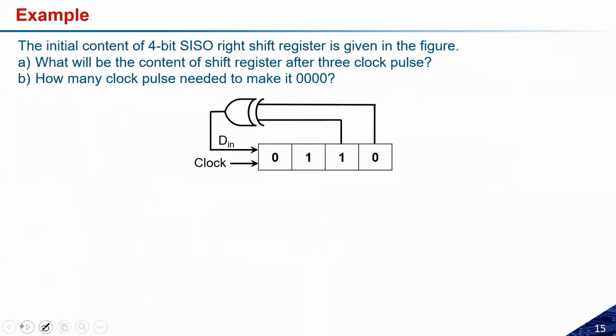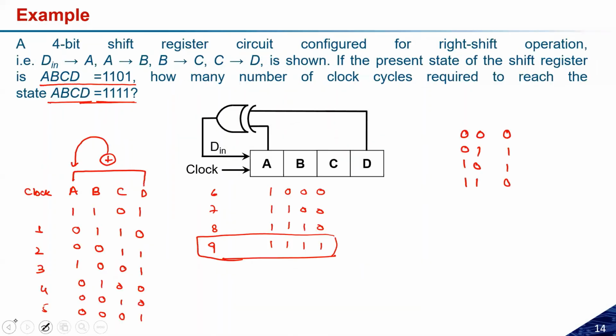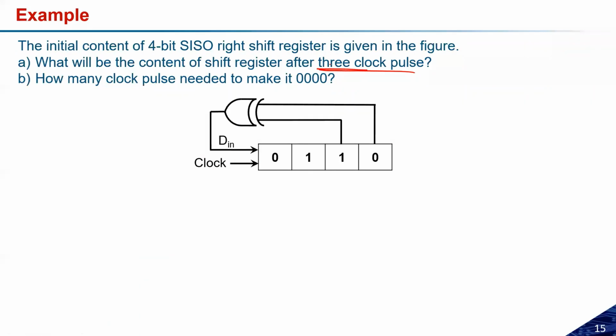Okay, similarly we can have one example here. A similar kind of approach will be utilized. So I'm just giving you an example. You can do it at home. What will be the content of the shift register after 3 clock pulses? In the previous example, I wanted the number of clock pulses needed to reach a value. But in the next one, I have already given the clock pulses, and I need to check what is the status of the output. So the initial value is this one, and after 3 clock pulses, what is the output? You can tell us. And the second part is how many clock pulses are needed to make it 0 0 0 0. This is what we have already done in the previous one. Okay, so this is what you can do.